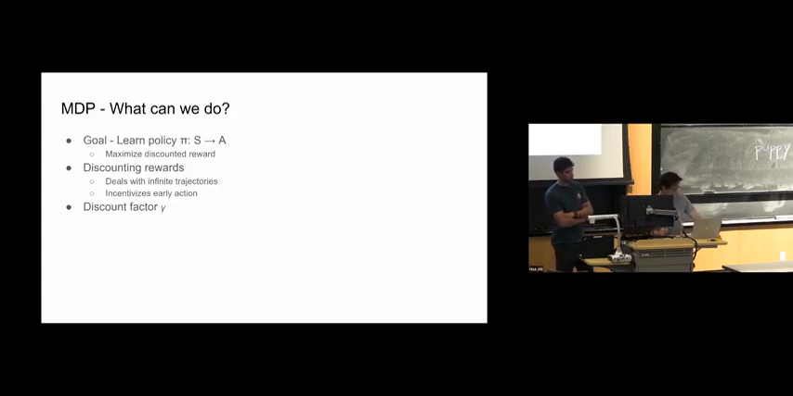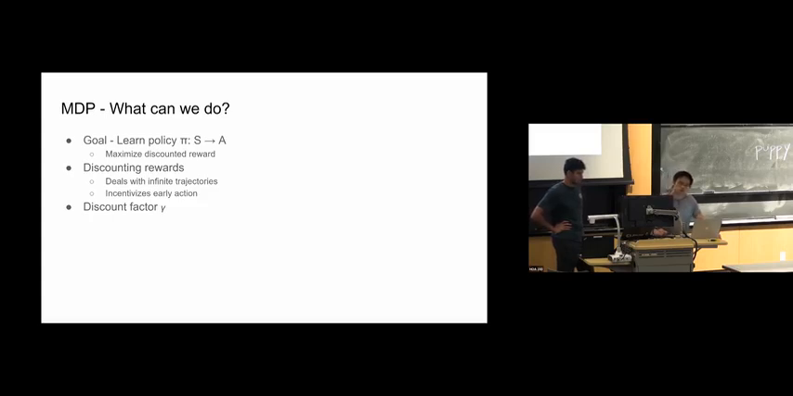And now that I've rambled long enough about what MDPs are in general, what can we do with this MDP structure? Obviously, the main goal is to learn a policy. And this policy is going to map from your state space to the action space. So what actions should you take in specific states? And we ultimately want to land on the policy that can maximize the discounted reward, which brings up the question of why we want to be discounting the reward.